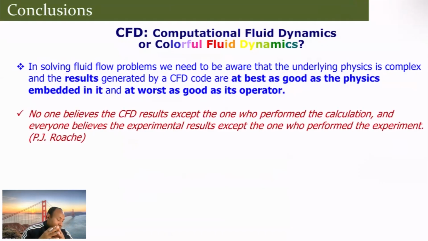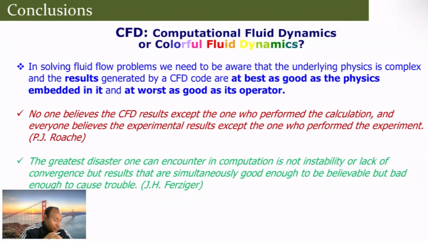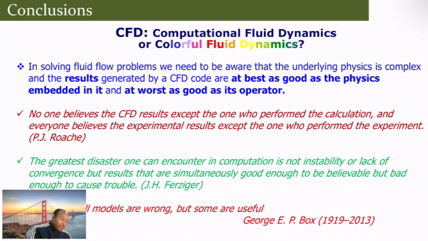This is the scientist Roache who said that no one believes CFD results except the one who performed the calculation. And then another great scientist, who is no more, said the greatest disaster one can encounter in computation is not instability or lack of convergence, but results that are simultaneously good enough to be believable but bad enough to question. So all models are wrong, but some are useful.